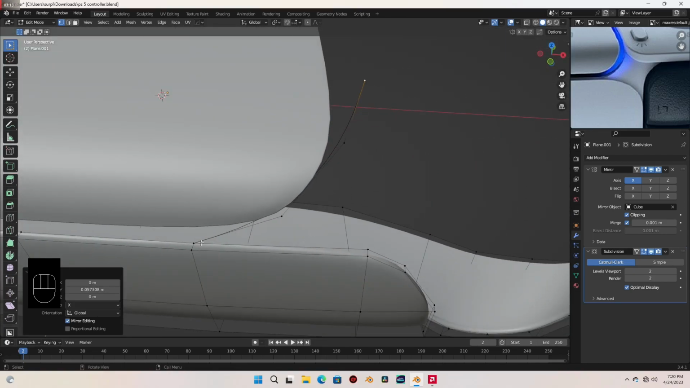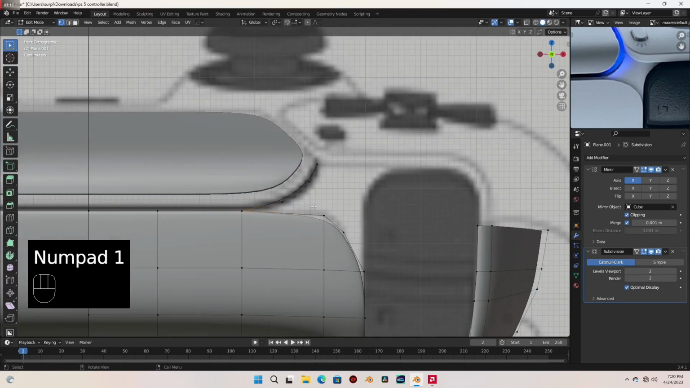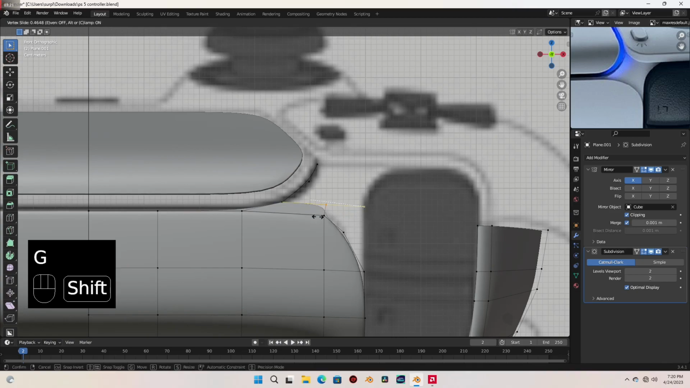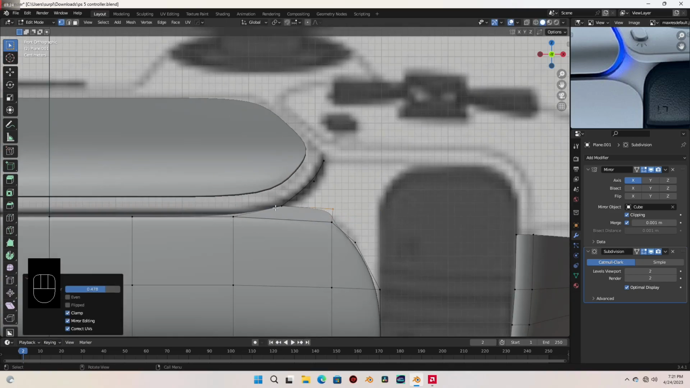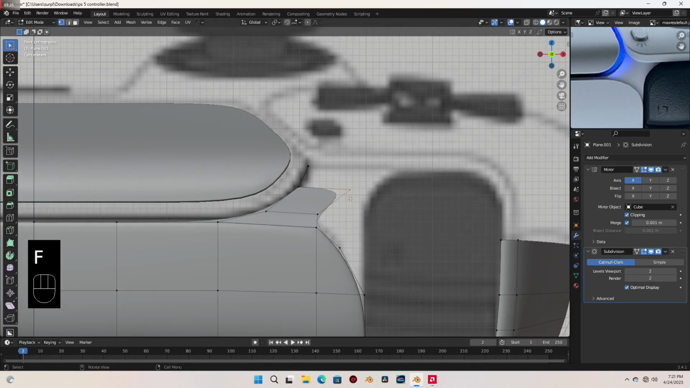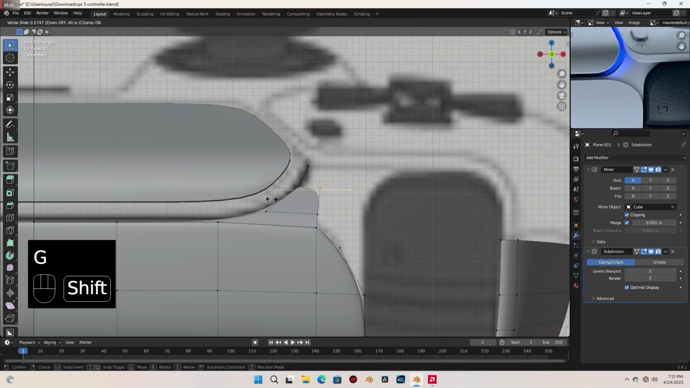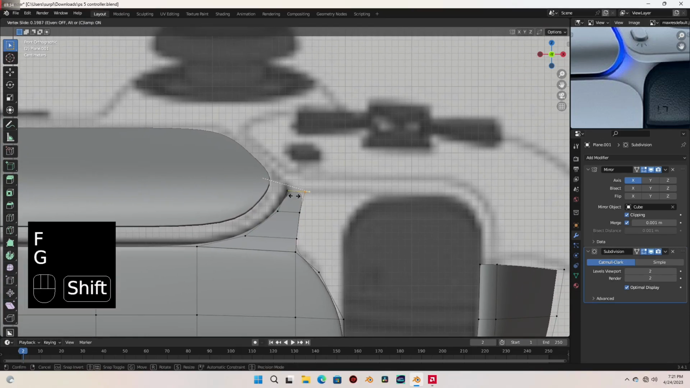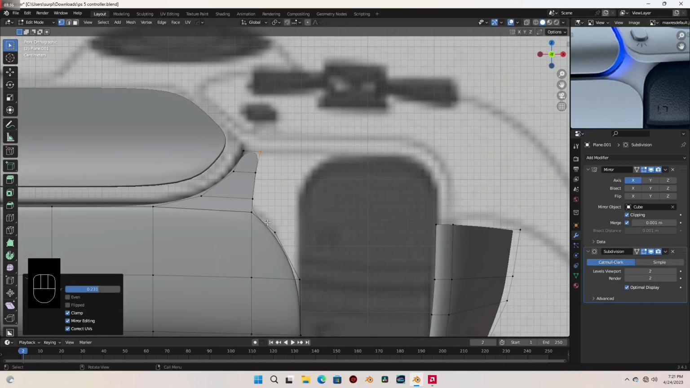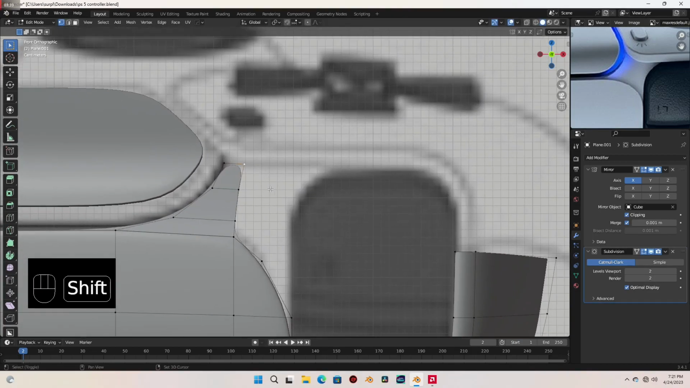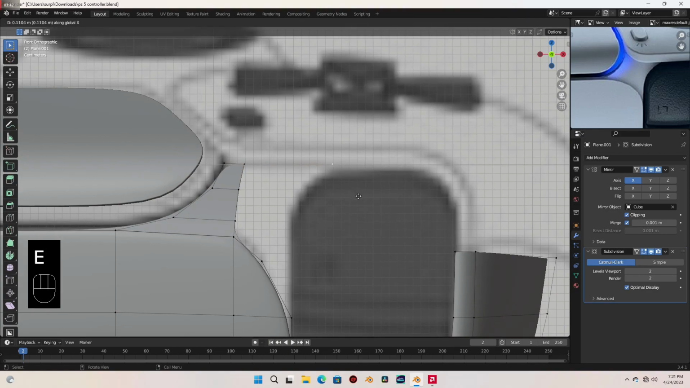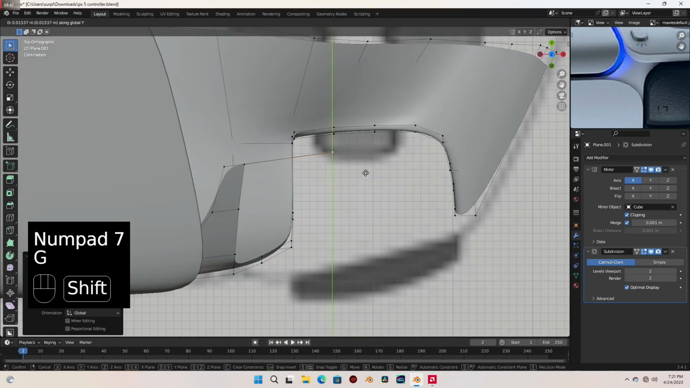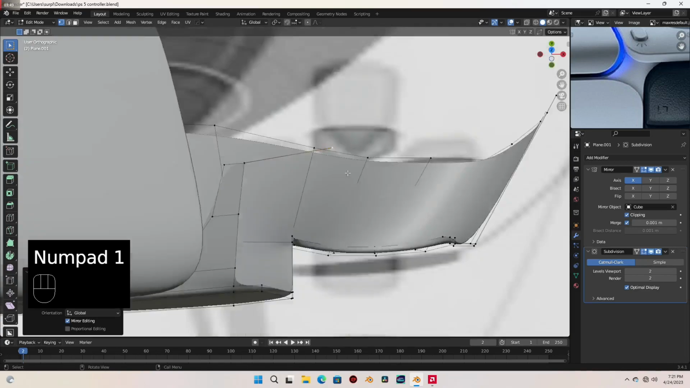Okay, and I'm gonna select this vertex, and in front view, let's press F to create a face, and let's slide it back like this. Select these two and let's slide it. Select these and just slide it back. Okay, let's select these and extrude one here. And let's move that backwards like that.